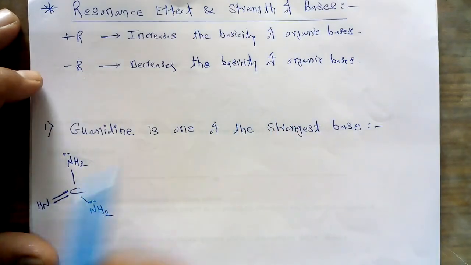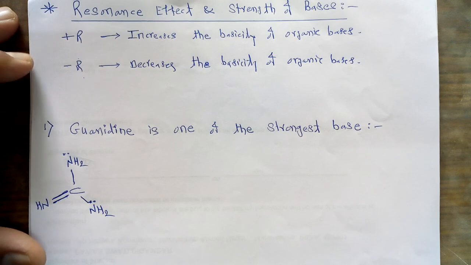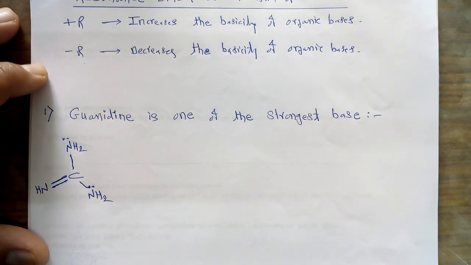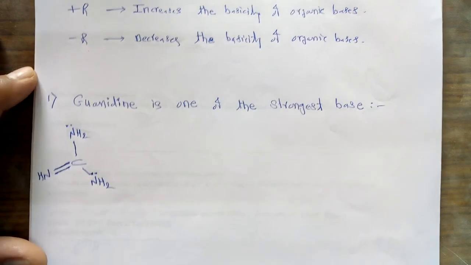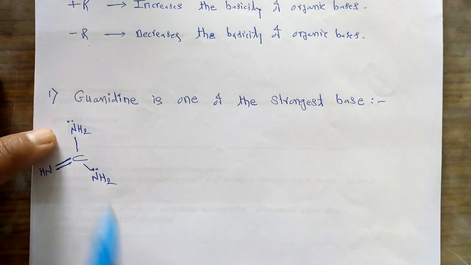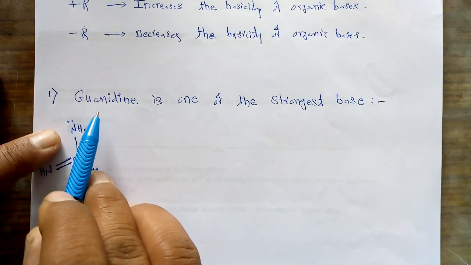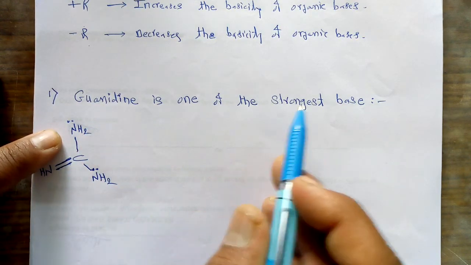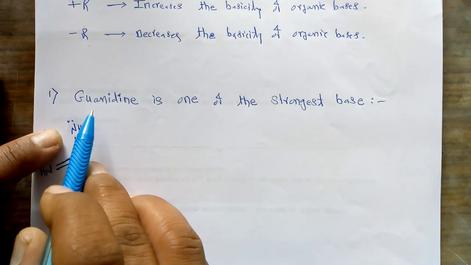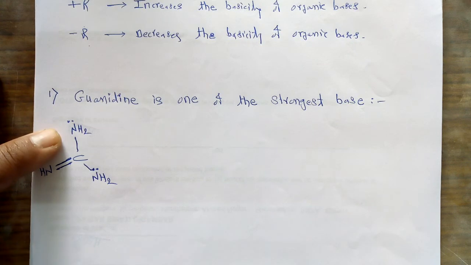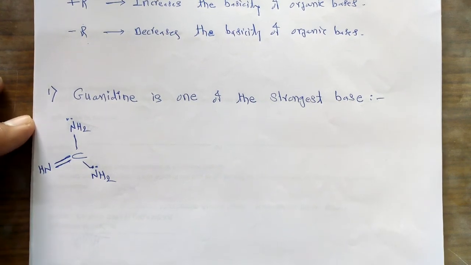Now in order to use these two effects, and in order to judge the basicity of different organic bases, we take some examples. The first example we have to take here is guanidine. The molecule guanidine is one of the strongest bases. Why is this guanidine organic molecule called the strongest base? What are the reasons? That we have to discuss in terms of the resonance effect.